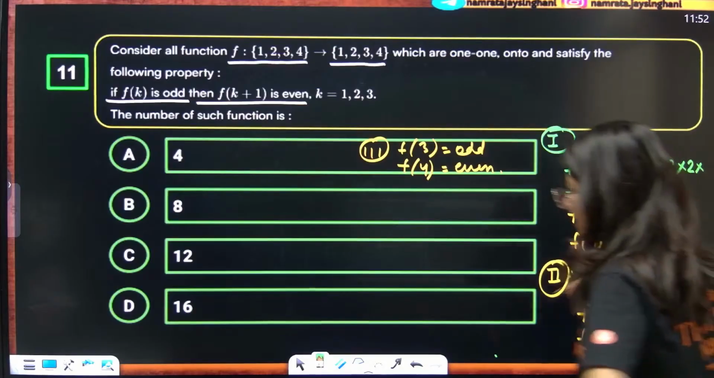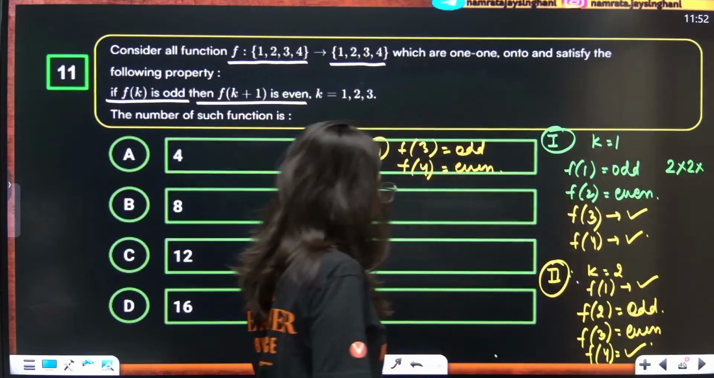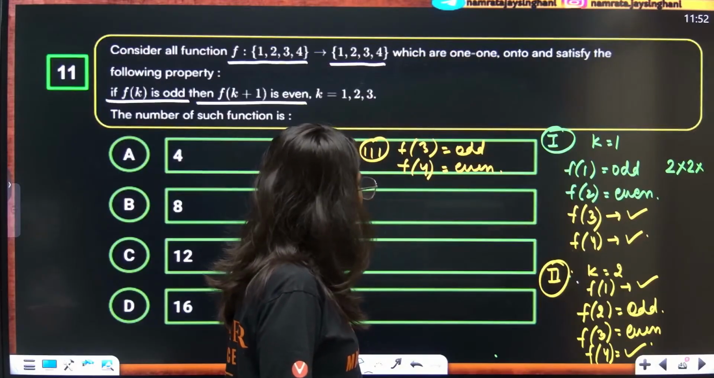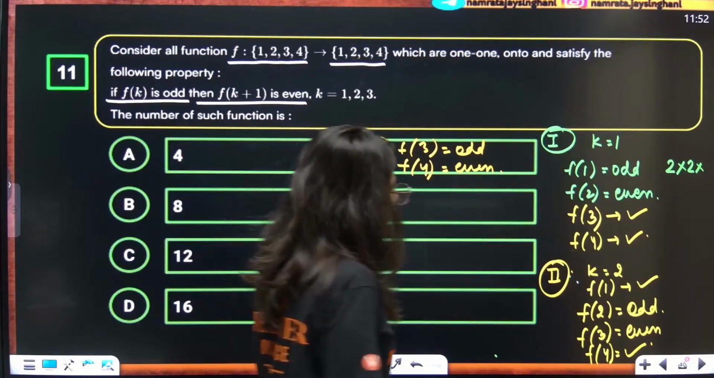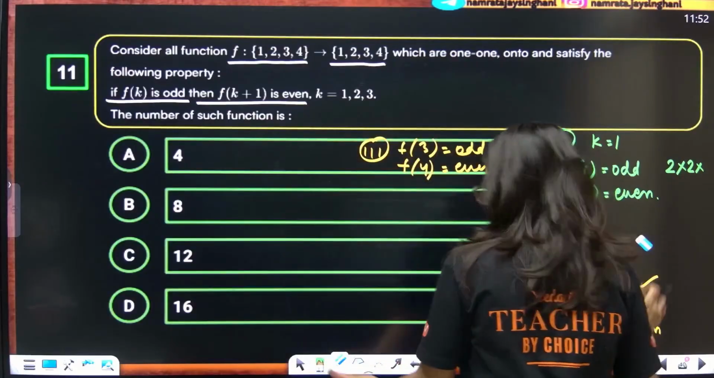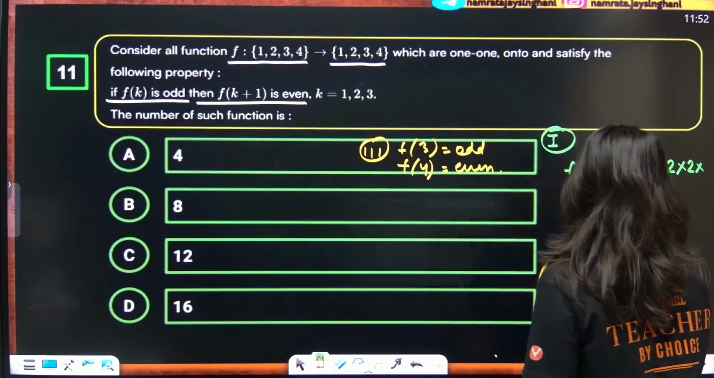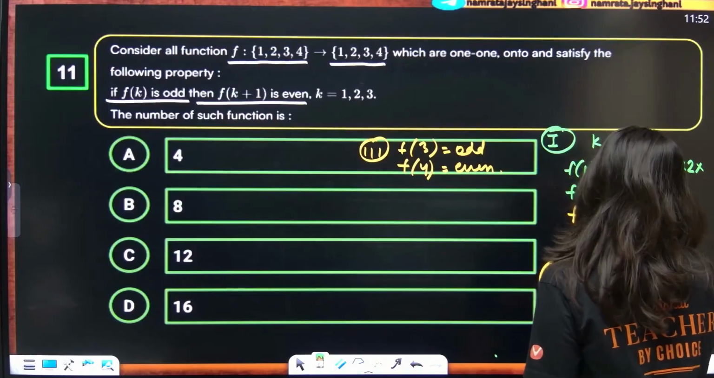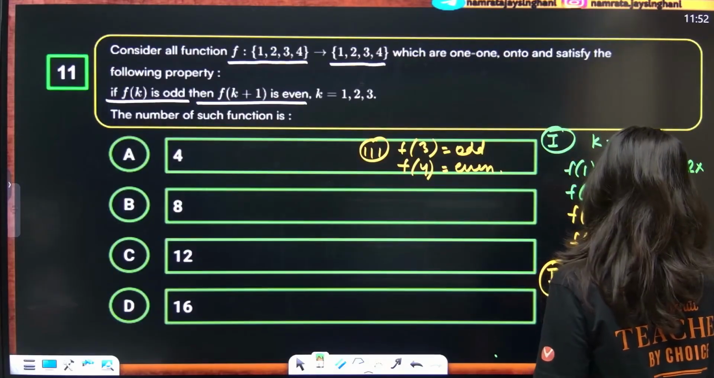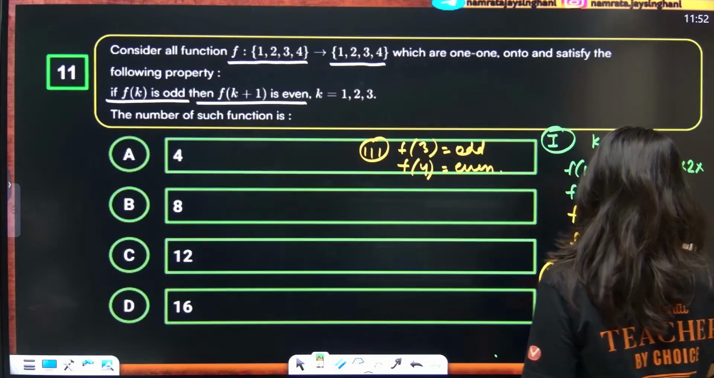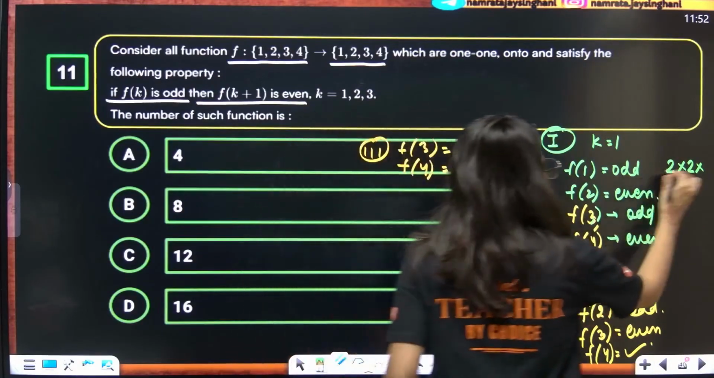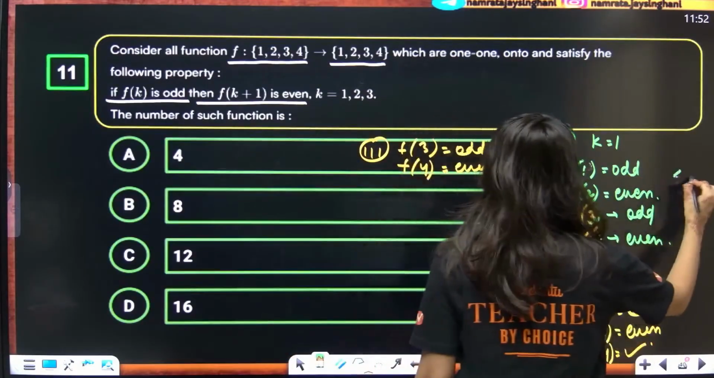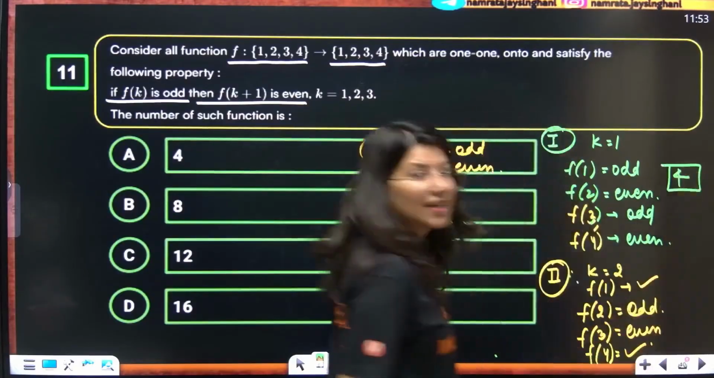So now let's be specific. F of 1 is odd, f of 2 is even. So now I want f of 3 to be odd and f of 4 to be even. This can be a thing. Right, so only 4. For this particular case, 4 such possibilities are there.